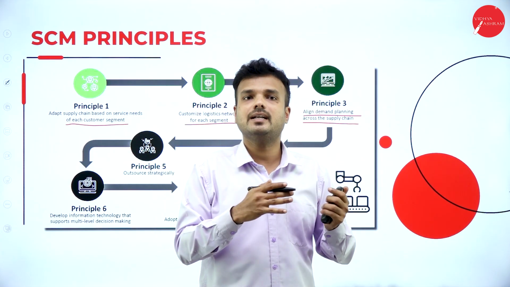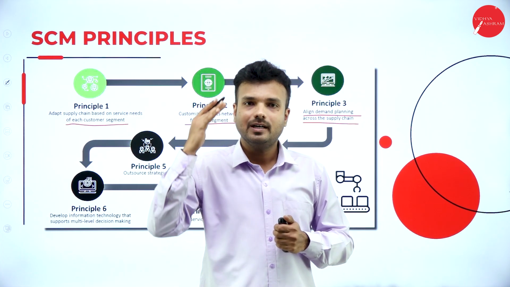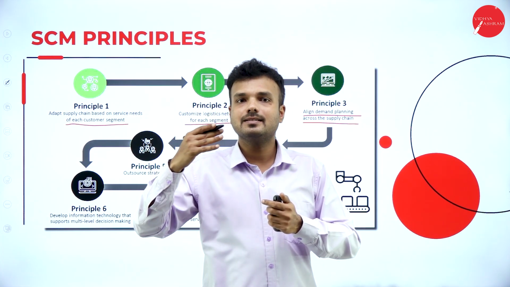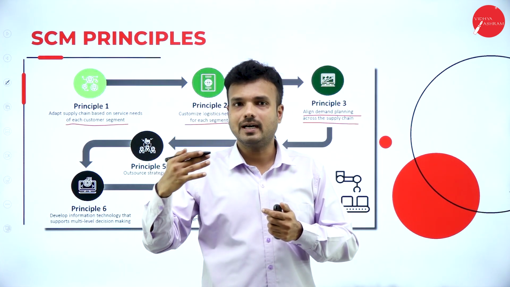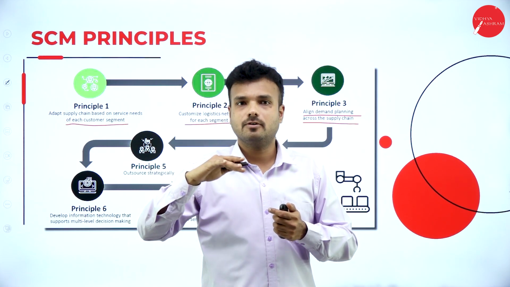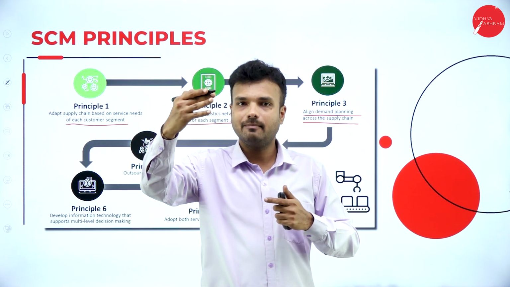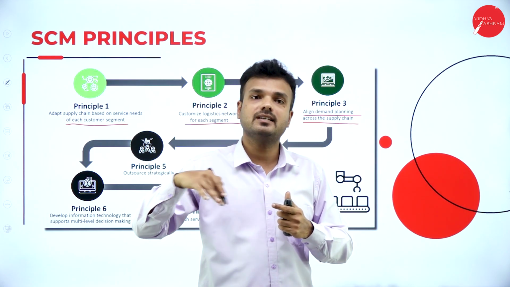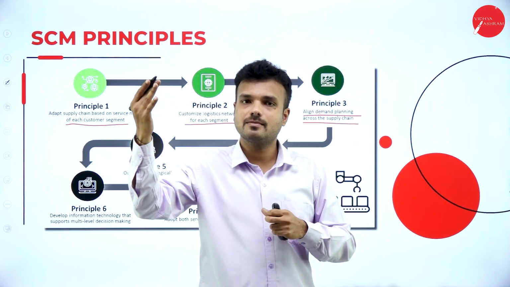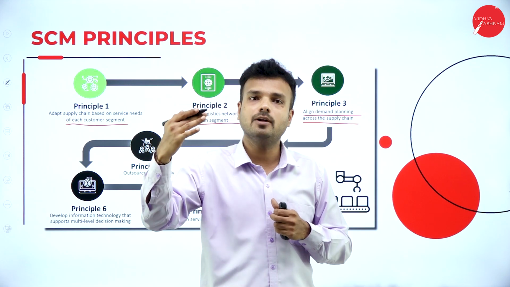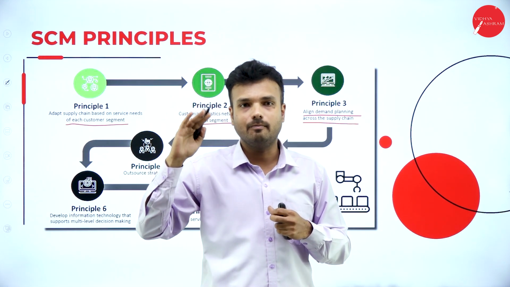Suppose there are 10 varieties of the product. For the first and second varieties, there is demand only in Mysuru but not in the neighbor cities of Mysuru. For the third and fourth products, there is demand in Mandya but not in the neighbor cities of Mandya. For the fourth and sixth products, there is demand in Bengaluru but not in the neighbor cities of Bengaluru.